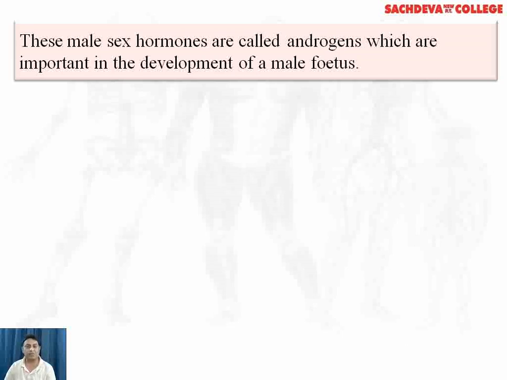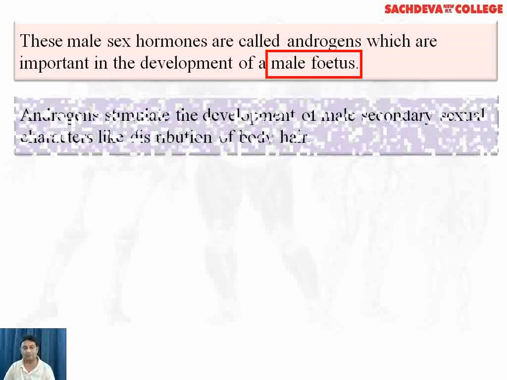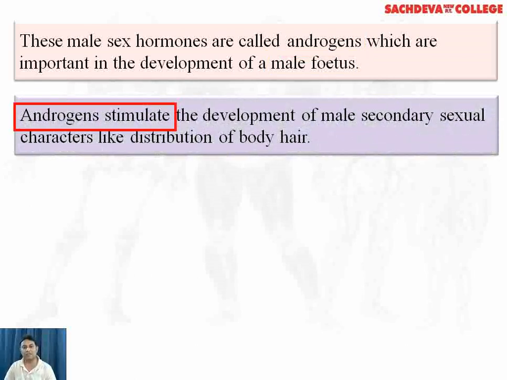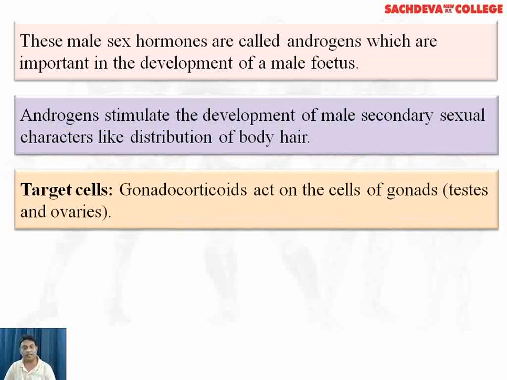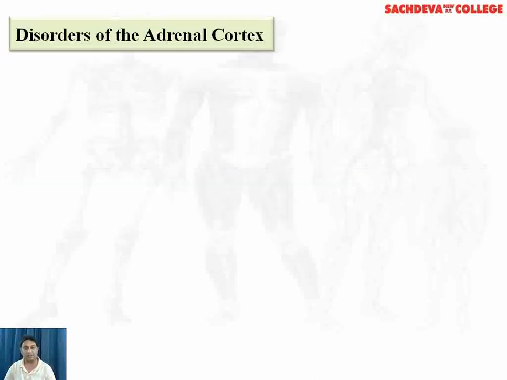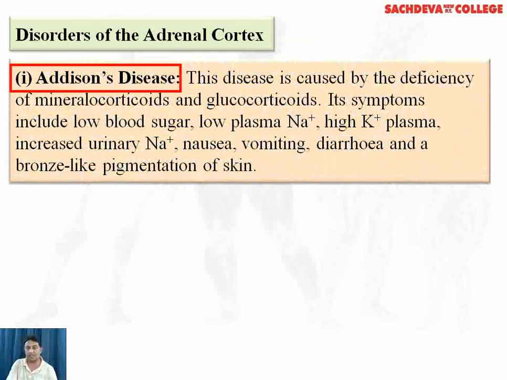The male sex hormones are called androgen, which are important in the development of a male fetus. Androgen stimulates development of male secondary sexual characters like distribution of body hair. Target cells. Gonadocorticoids act on the cells of the gonads, which are the testes and the ovaries. Disorders of adrenal cortex. Addison's disease.